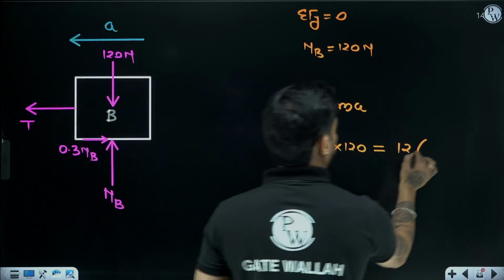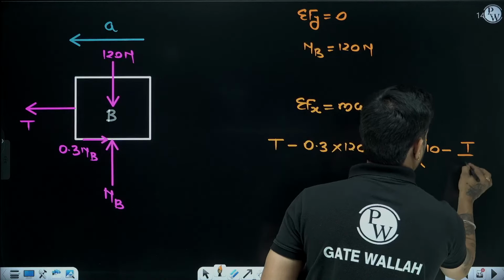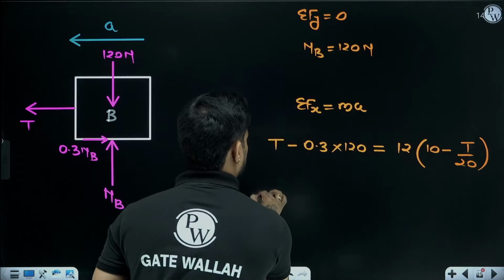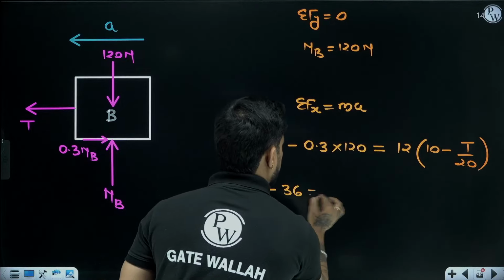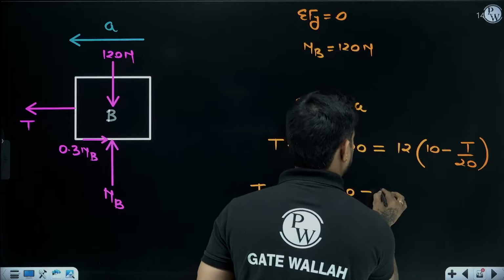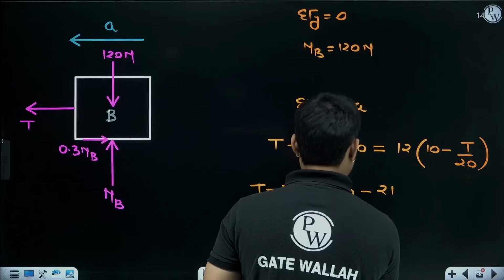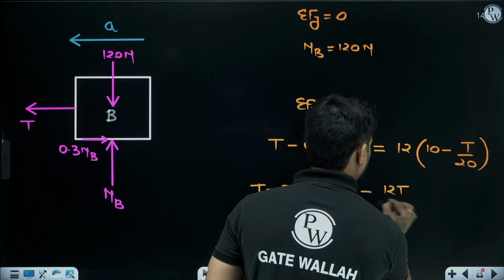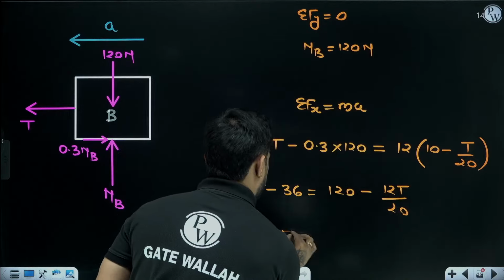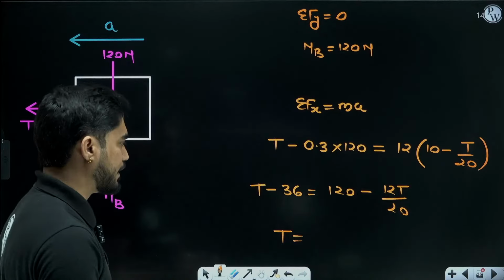A is 10 minus T by 20. So this will become T minus 36 equals 120 minus 12T by 20. By solving this, we'll find the value of T.